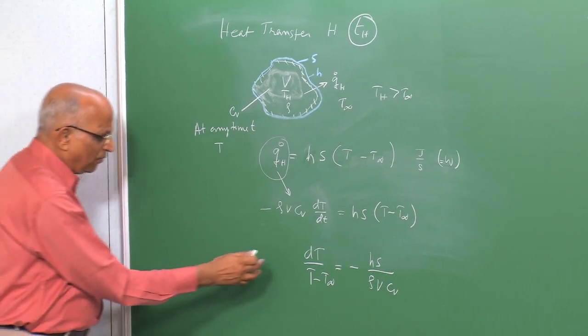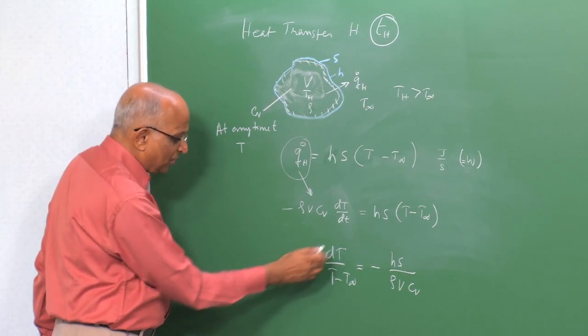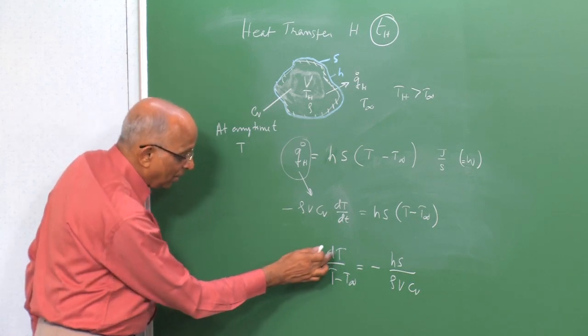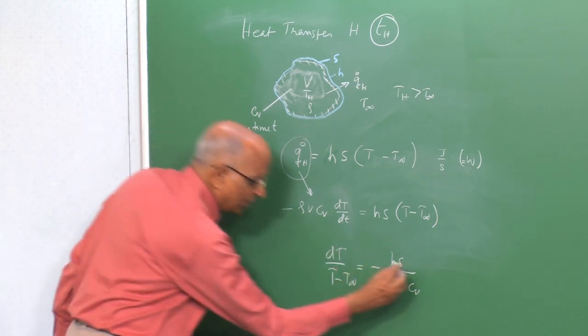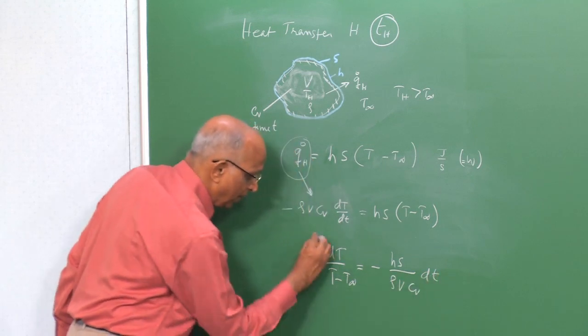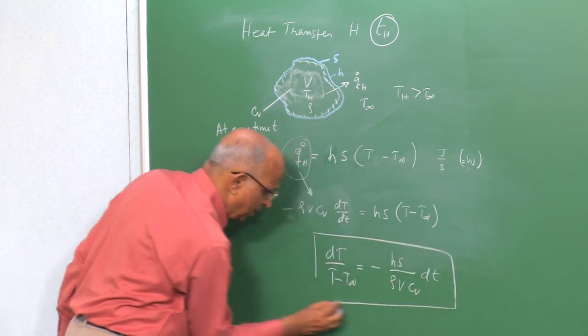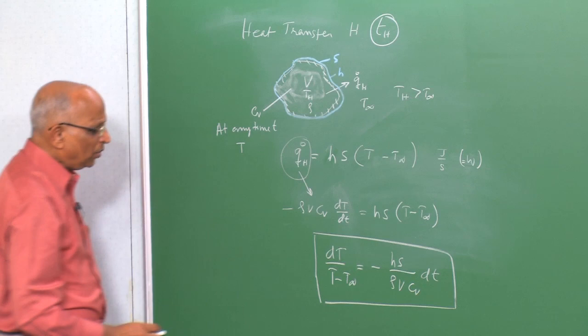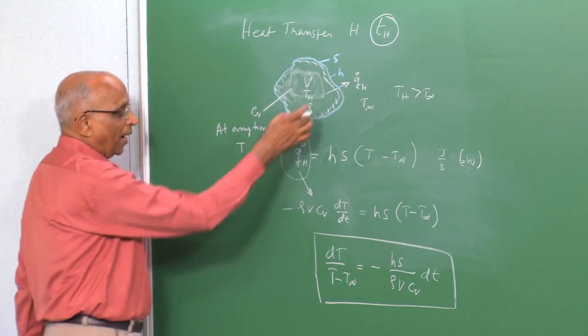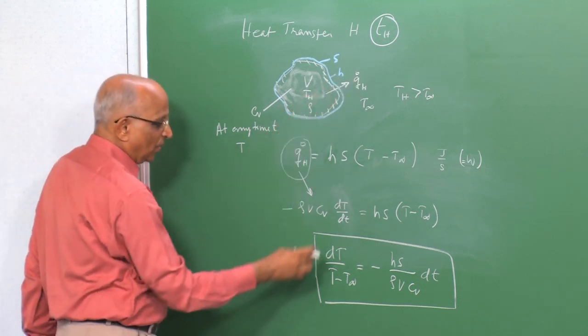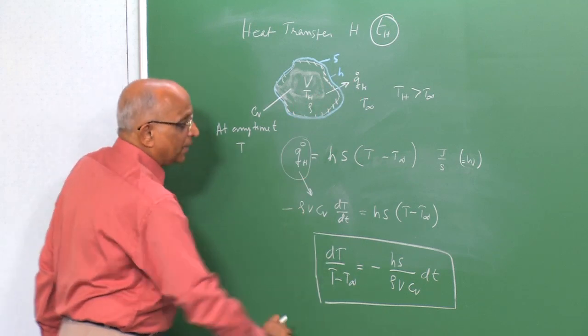Now, I want to find out the net change in temperature corresponding to this. Well, I had dT by dt here, therefore I should have had a dt over here. This is my expression in the differential form. To calculate the time required for the heat to be transferred, let us find out the time taken.